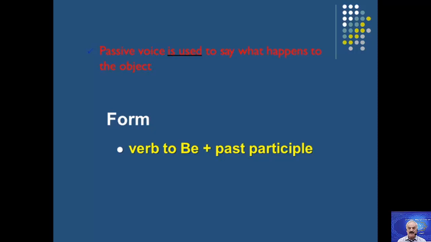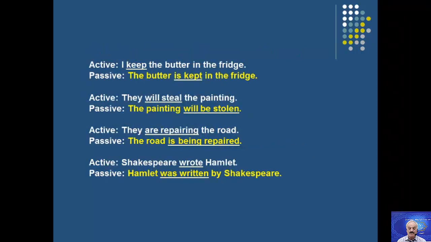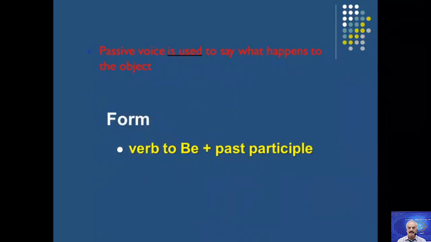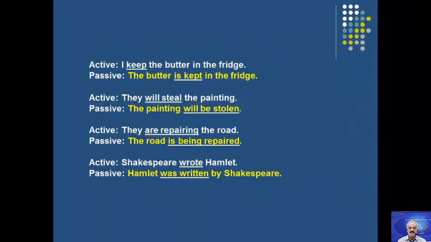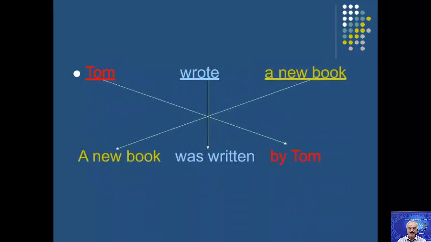What is the form of this tense? Verb to be plus past participle. If I want to change any sentence from active to passive, I am supposed to follow something: there are 3 steps to be followed. The object of the active voice must be put at the beginning of the sentence, in addition to putting a suitable verb to be, then the past participle, PP, of the verb I am going to talk about.